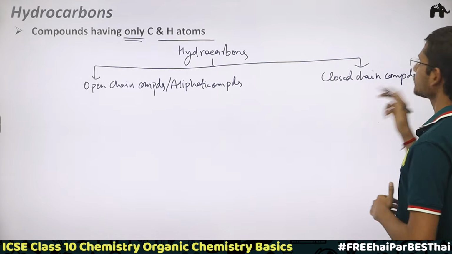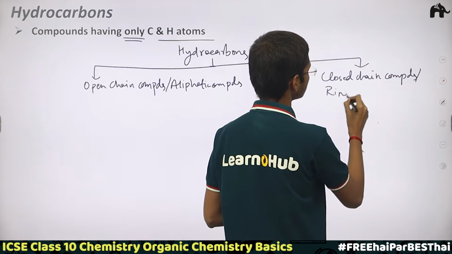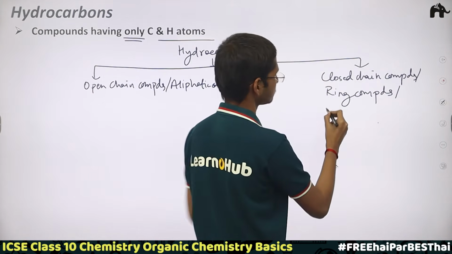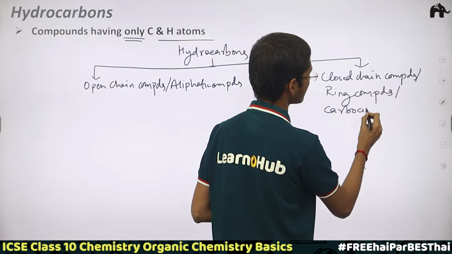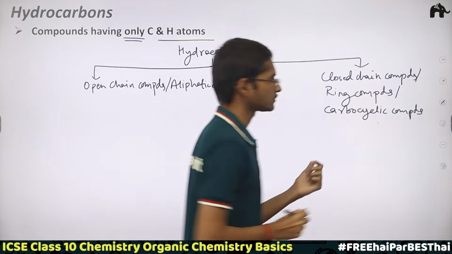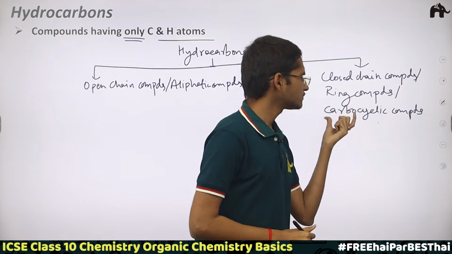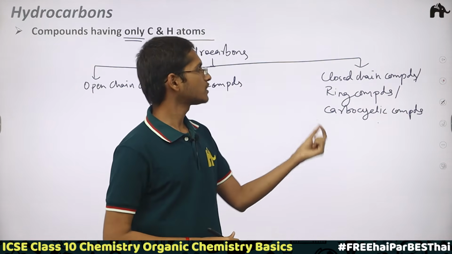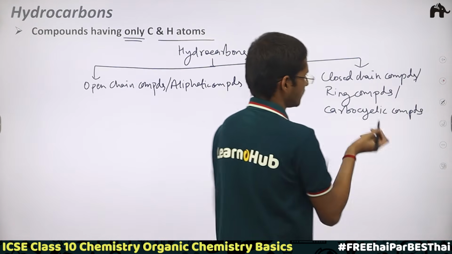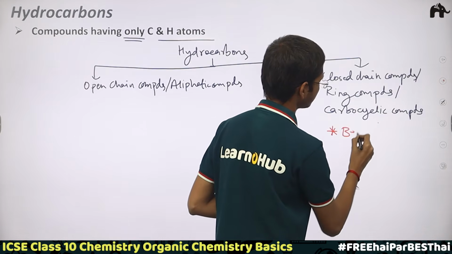Now these closed chain compounds have so many names: we can call them ring compounds or carbocyclic compounds. Here in the closed chain or ring compounds or carbocyclic compounds, we only need to study about benzene.